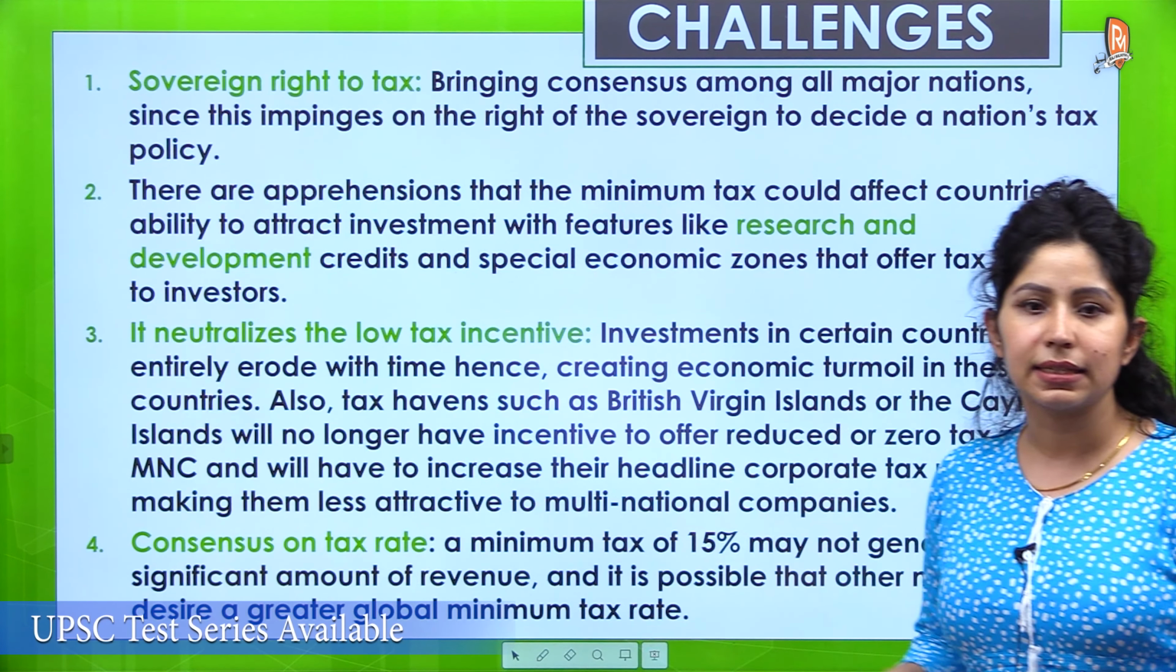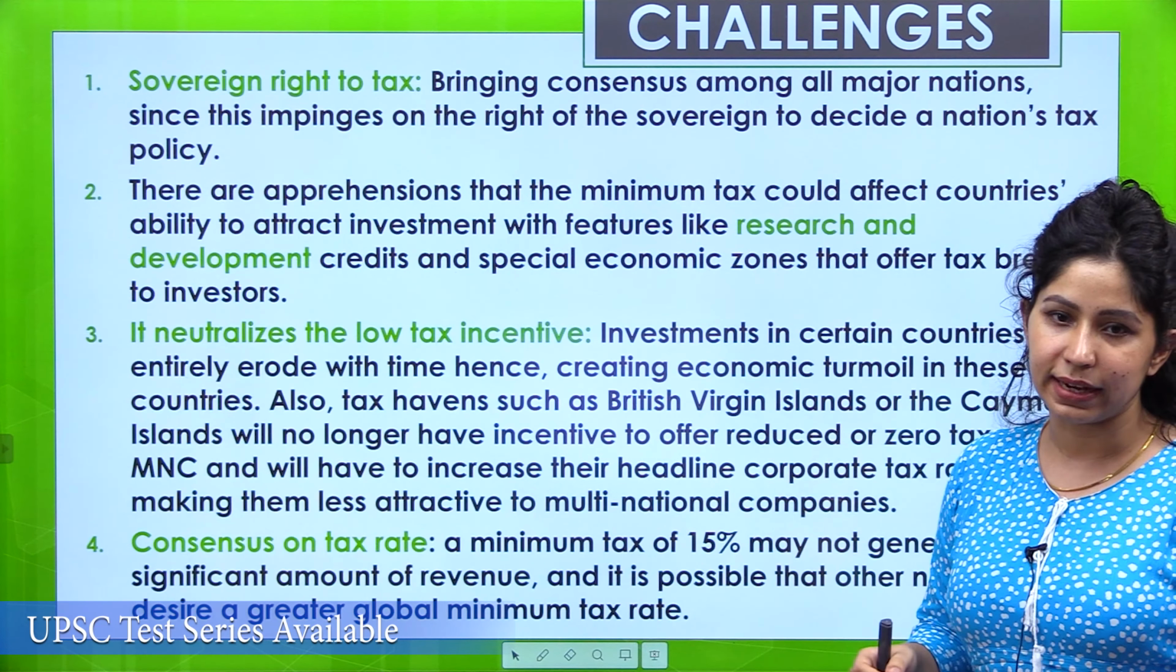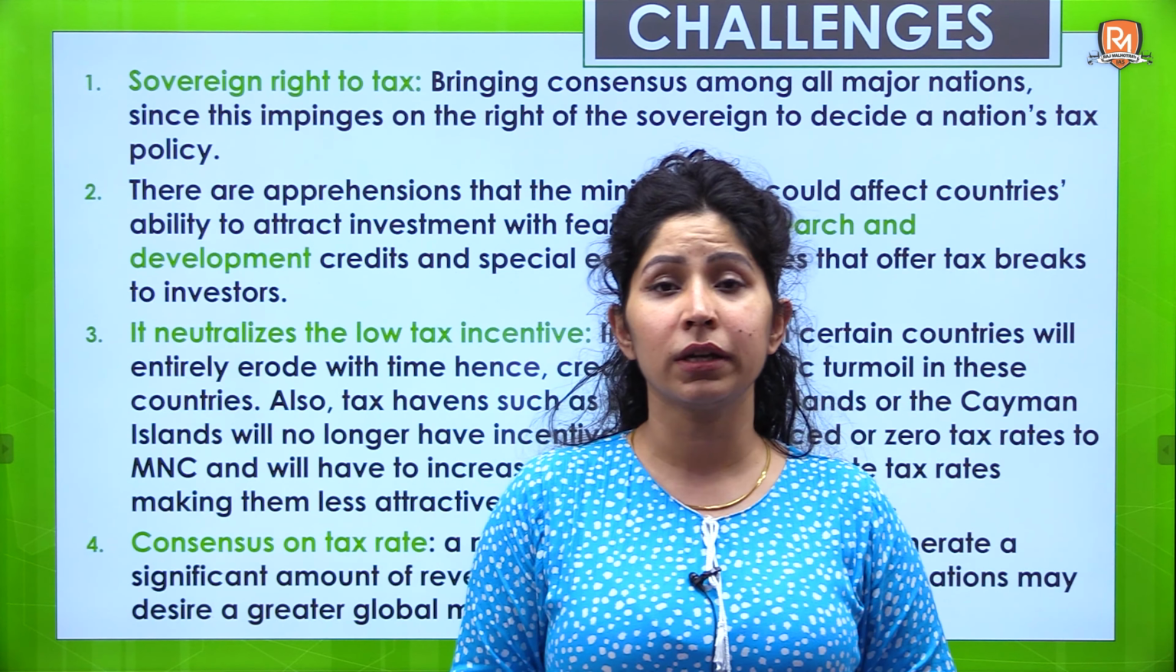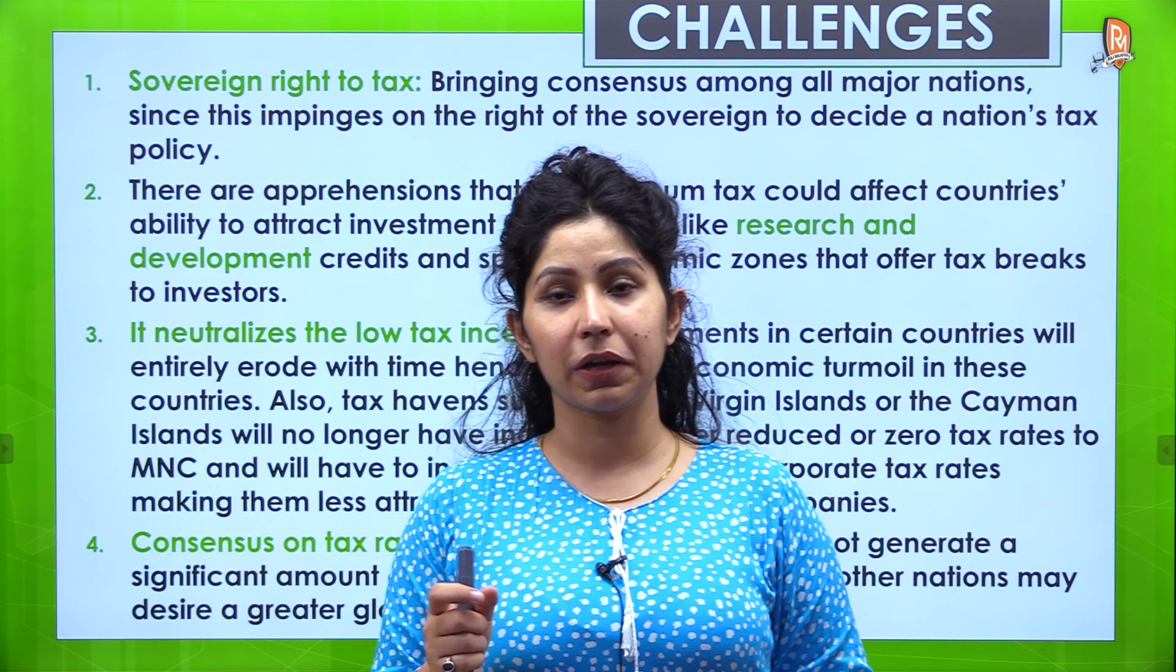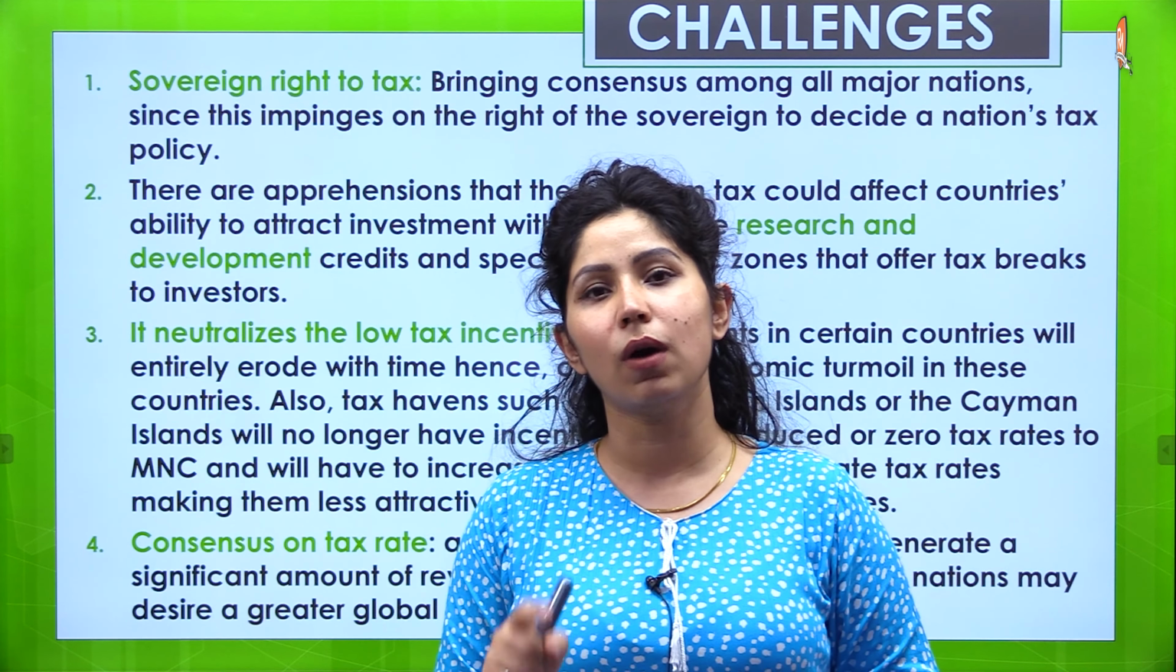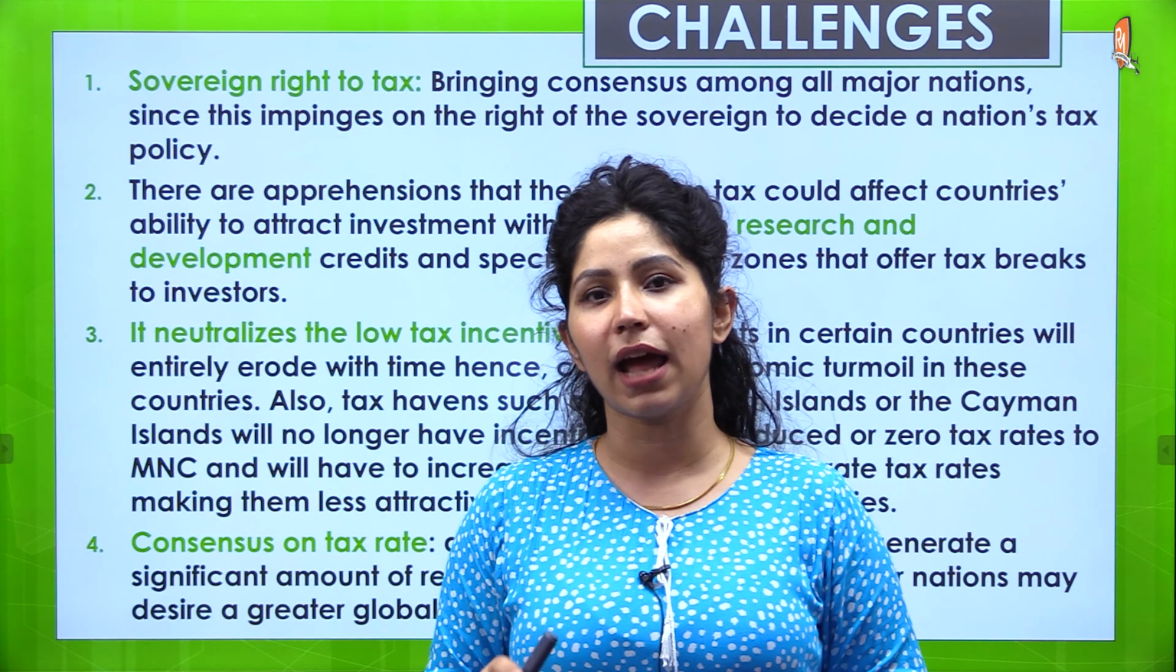The fourth one is consensus on tax rate. 15% might not benefit everybody. India might agree with a global minimum tax rate of 15%. We might agree to it right now, but later we might see that we are not getting huge profits out of it, because there are very few companies who are actually having their headquarters in India. So these are the various challenges associated with it.